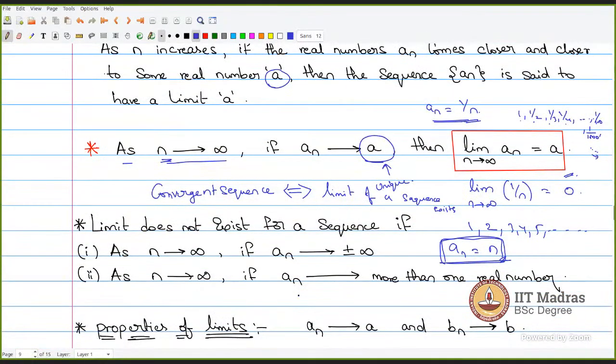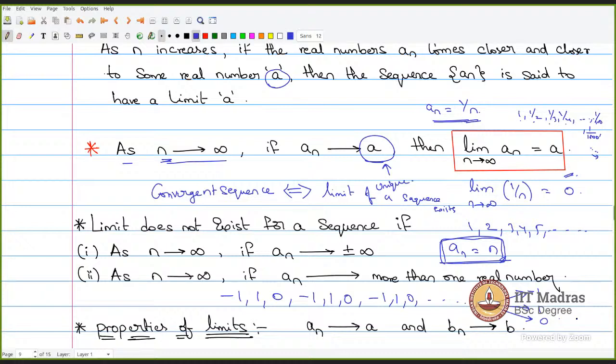There are many examples: minus 1, 1, 0, minus 1, 1, 0, minus 1, 1, 0. This is a sequence of real numbers, but as I keep on increasing my n, this sequence will never come closer and closer to one unique real number. It approaches three real numbers: minus 1, plus 1, and 0.